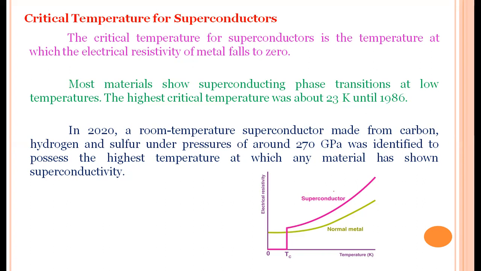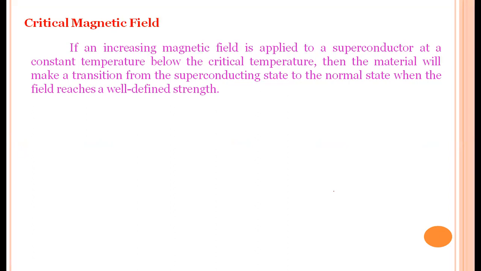So at very high pressure, some scientists identified a superconductor at room temperature. But if we discover a superconductor at room temperature at 1 atmosphere, there will be tremendous changes in our industry in future.